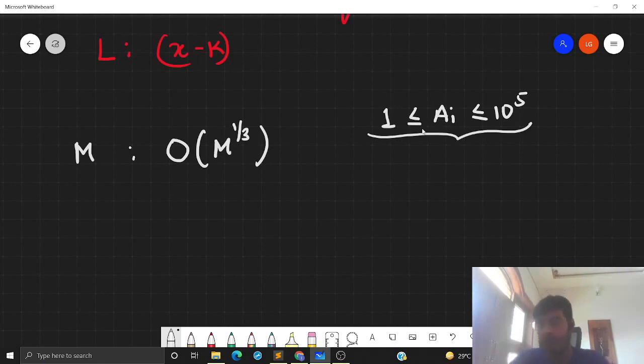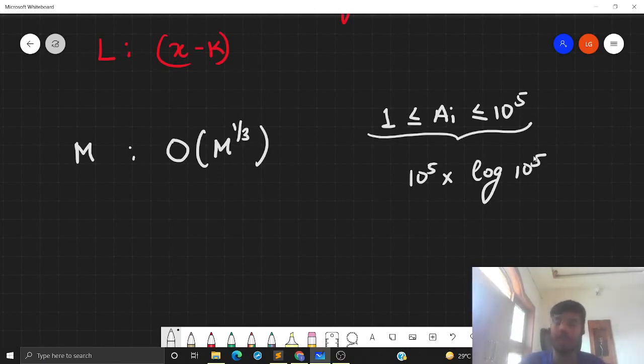So we can pre-calculate all the factors of all the numbers from 1 to 10 raised to the power 5. This is a pretty standard technique that I will be going through in the code also, and it will take 10 raised to the power 5 multiplied by log of 10 raised to the power 5 time. So this will be the time complexity of pre-calculating and storing all the factors.